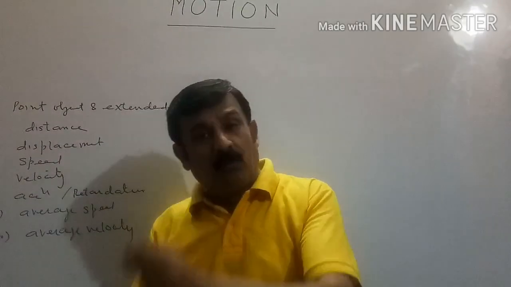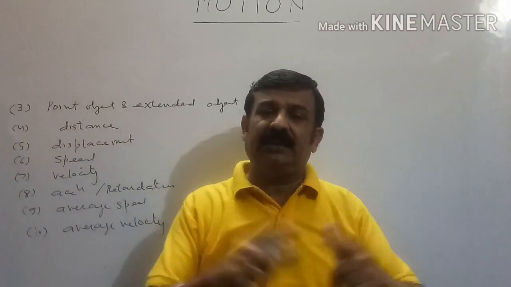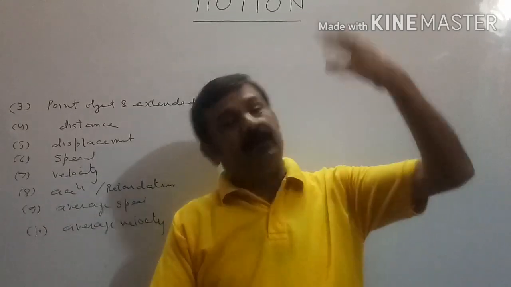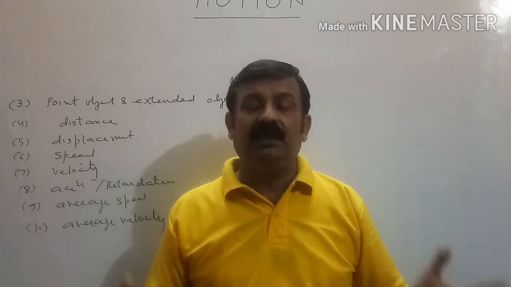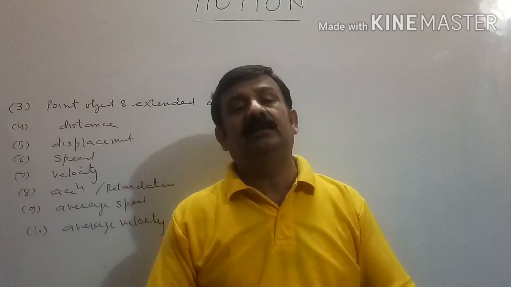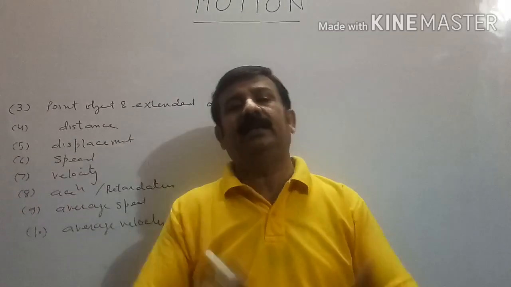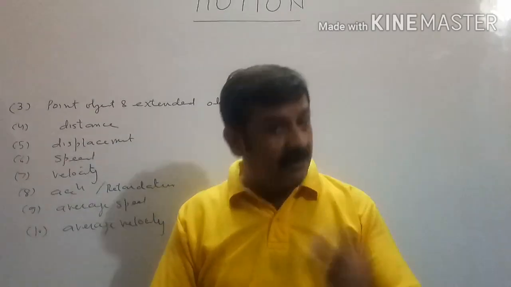For example, motion of train from one station to other, the distance which train travels is more than the length of the train. For example, the motion of earth around the sun. In these all three cases we will take body as a point object because distance traveled by the body is much more than its dimension.